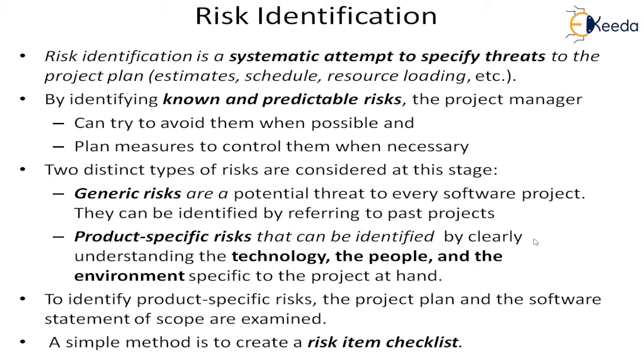So if we don't make the analysis and identification structured, there is a likelihood that we will miss out some of the risks. That is why people create checklists first. With that checklist, they examine and see what kind of risk may come, and if that type of risk comes, what is the nature of the risk, that is, what is the probability and the impact of it.